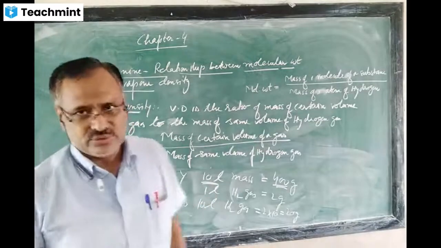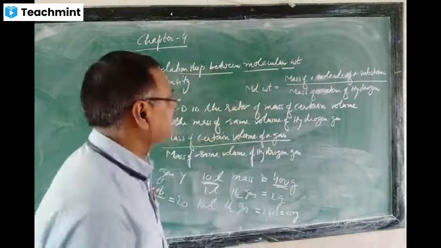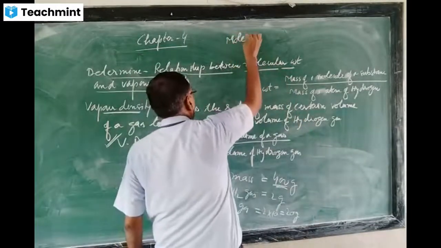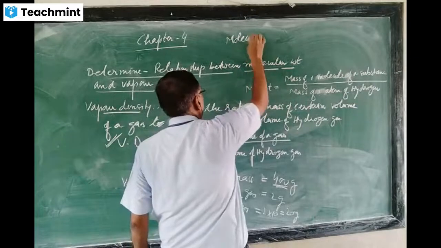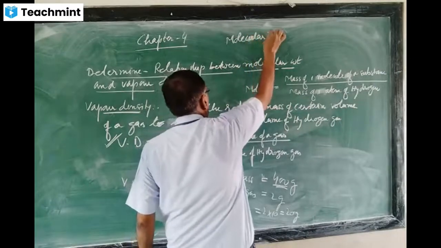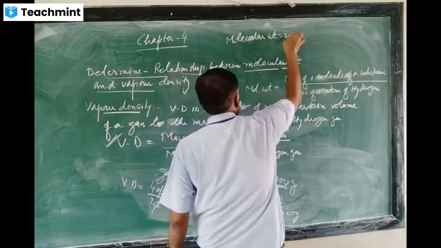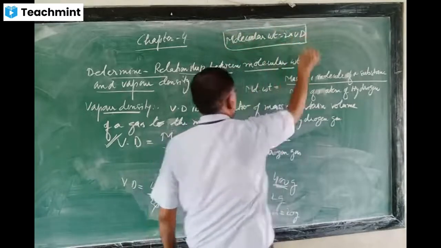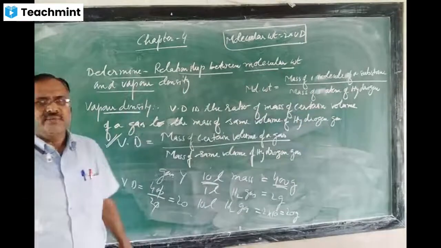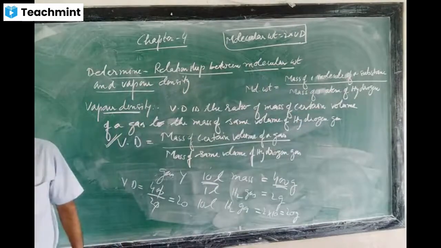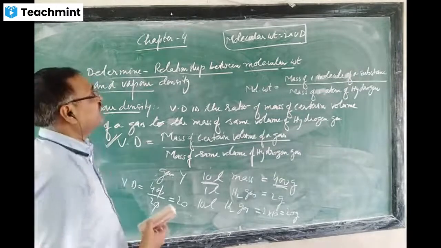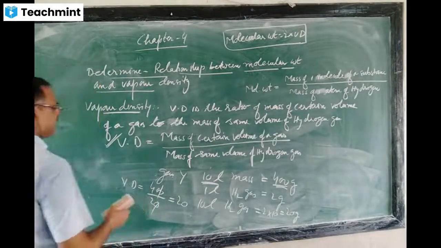Now I am going to derive one relation, that molecular weight is equal to 2 into vapor density. This formula is very, very useful when we study the empirical formula. So that's why I'm going to prove here how we can get that molecular mass is twice the vapor density.